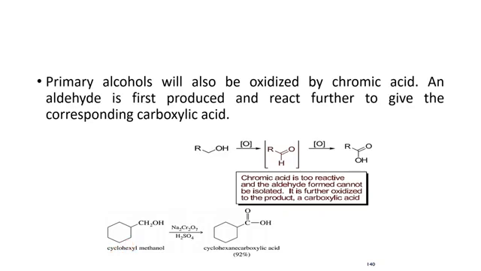This cyclohexyl methanol is responsible for the production of cyclohexane carboxylic acid, with a yield of 92%. This reaction occurs in the presence of sulfuric acid and Na2Cr2O7. So the process that takes place in conversion of cyclohexyl methanol to cyclohexane carboxylic acid is oxidation of primary alcohol.